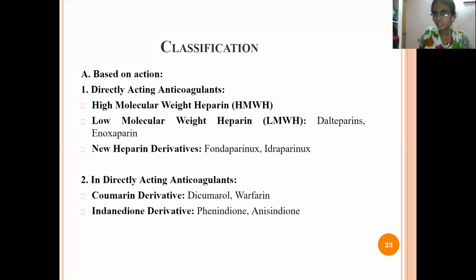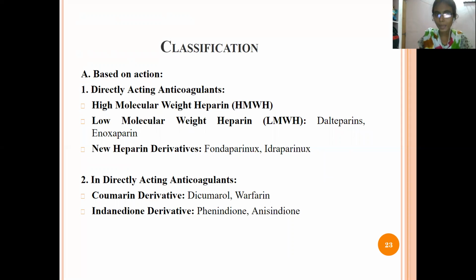So these are the classifications, based upon the mechanism of action and based upon the route of administration. First, based upon mechanism of action, that is directly acting and indirectly acting. If you see the directly acting, the first one is high molecular weight heparin and the next one is low molecular weight heparin. In low molecular weight heparin, examples are dalteparin and enoxaparin.